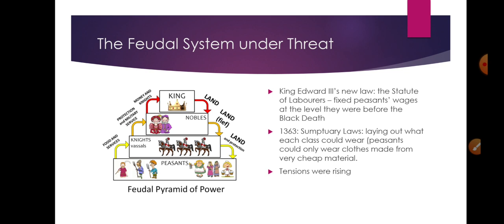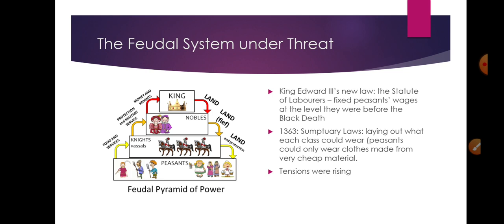he created a new law called the Statute of Laborers, which fixed the peasants' wages, their salaries, at the level where they were before the Black Death. So that was a very, very low level of wages. Of course, this met with discontent.